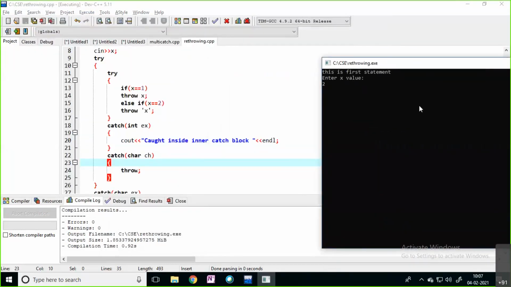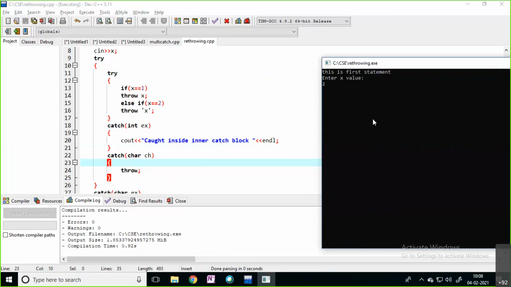X value is 2. Now you can see, X value is 2 means you are raising a character type exception. This character type exception goes to the catch block inside your try block. Now inside this try block's catch block, you are not handling the code. You are simply throwing that exception. This particular thing is called rethrowing an exception.